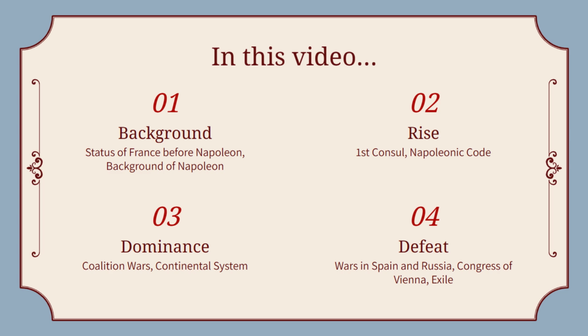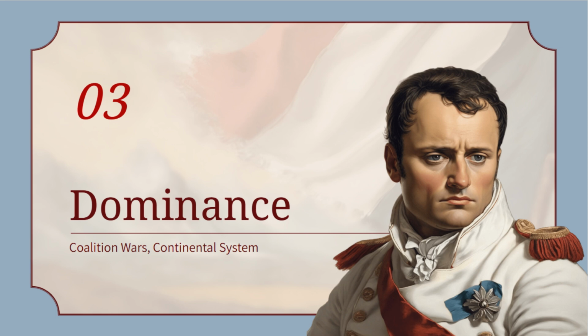In our first video, we looked at the background of France before Napoleon came to power. Then we looked at the rise of Napoleon through the First Consul and things like the Napoleonic Code. Now, in this video, we'll look at his dominance, his different wars, and the Continental System that he develops, and then we'll look at his eventual decline and fall from power. So first up, his dominance: the coalition wars and the Continental System.